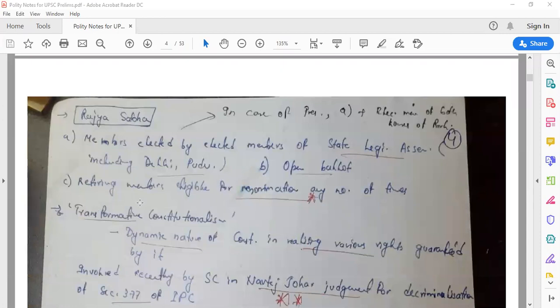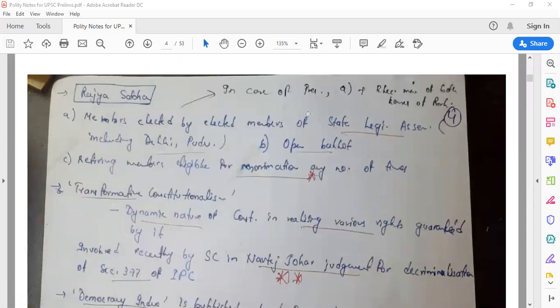Now, Rajya Sabha. Again, understand one thing. Generally, we get confused regarding the mode of election of Rajya Sabha and president. So, first of all, let's talk about Rajya Sabha. Then we'll try to see how it is different from the election of president. How are the members of Rajya Sabha elected? Members are elected by elected members of state legislative assemblies. Along with state legislative assemblies, even the union territories of Delhi and Puducherry, the elected members of their legislative assemblies can also elect the members of Rajya Sabha, right?